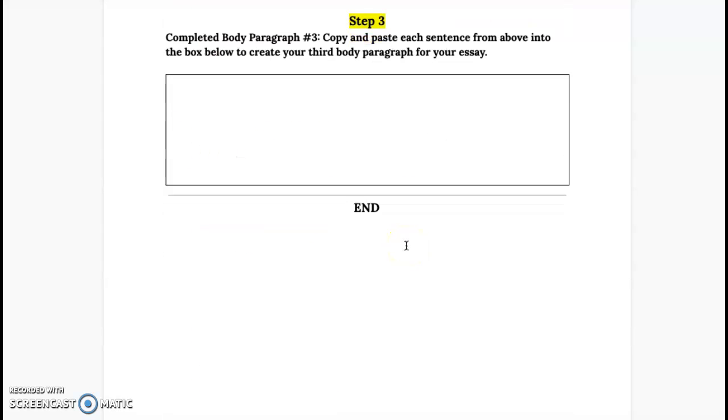When you're finished, please don't forget step 3. Step 3 is to copy and paste it all down here to form your paragraph. That's where you can listen and see if you need to add in any transition words or phrases to help make the paragraph make more sense.